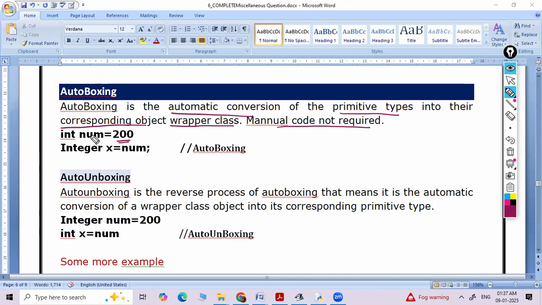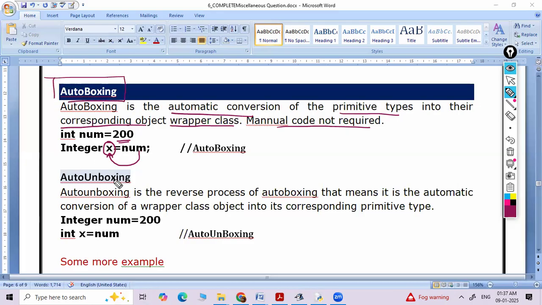It is a primitive variable defined with int. And when num is stored in x, x is an object, so automatically this num will be converted into the object. We are not supposed to write Integer x = new Integer(num). It is not required in auto boxing.